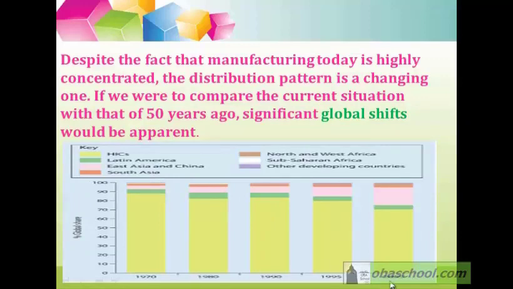From 1970 to 2005, we can see that in high-income countries, there is a decrease in the global manufacturing. It is falling from 88% to 70%. We can also see that 25% of the global manufacturing is found in the middle-income countries. We call this emerging economies. And this is occurring in China, Brazil, Russia, and India.